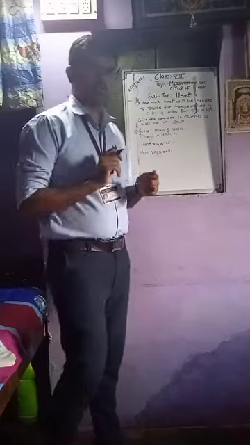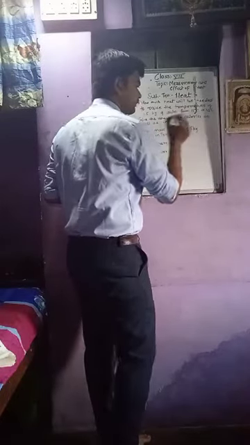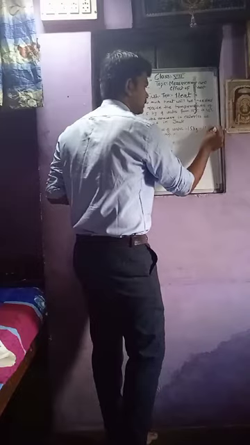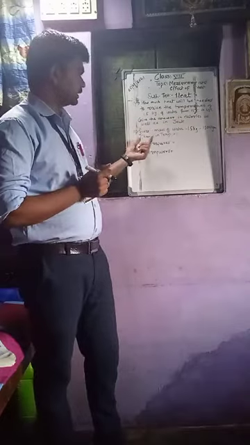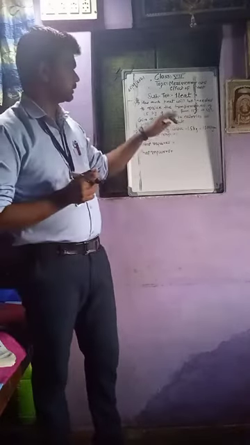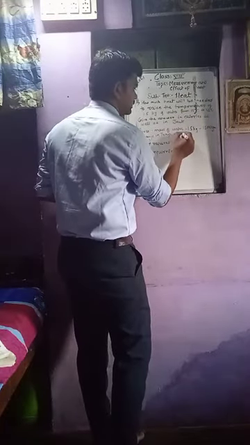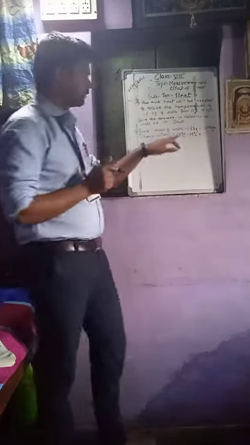What is given in the question? The mass of the water is 1.5 kg, but we have to convert it into grams, so it is 1500 gram, multiplying by 1000. Next, what is the change in temperature? It is from 15 degrees to 45 degrees Celsius, so we subtract 15 degrees Celsius from 45 degrees Celsius. That is 30 degrees Celsius.